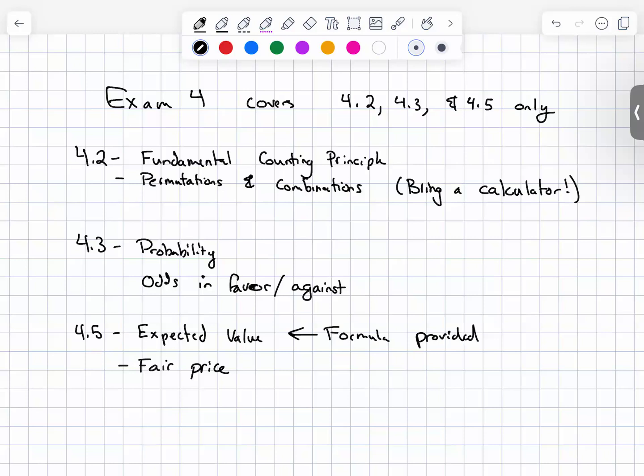Odds in favor and odds against, that formula is not provided, but it's very, very simple. Odds in favor, you're saying chances of success to chances of failure. Odds against is just the reversed version: chances of failure to chances of success. The probability formula, I'll provide it, but really that's one of those that's more intuitive than it is an actual formula. And so from there, yeah. Any of these concepts you guys want to go over?